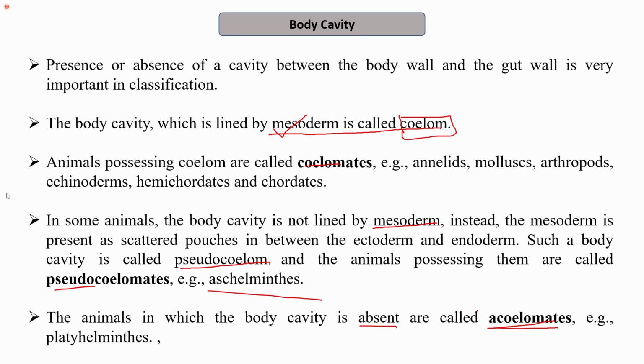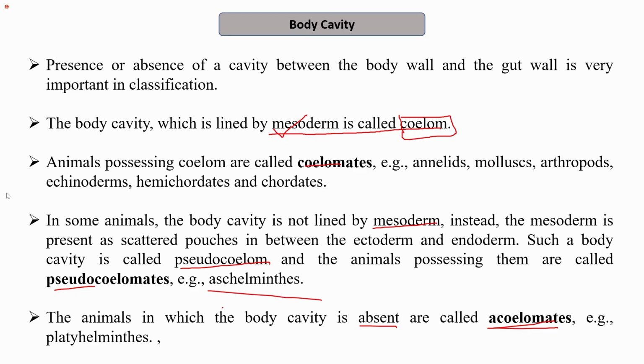One thing to remember is that in this classification, we did not include sponges or cnidarians, because in those we do not have three germ layers. This classification is meant for organisms that have three germ layers during their embryonic development.